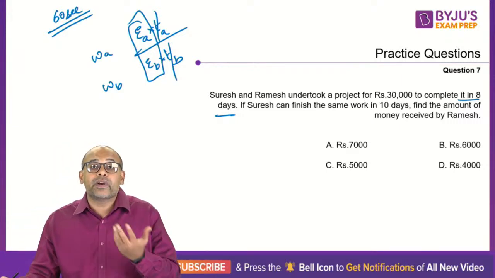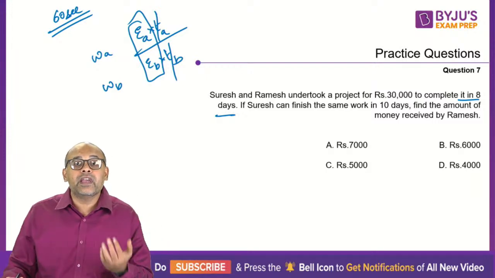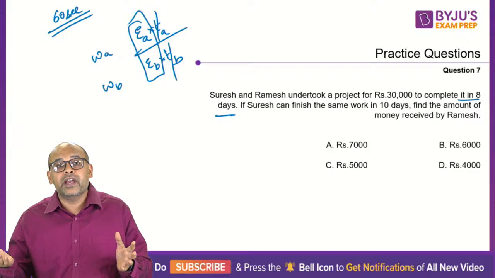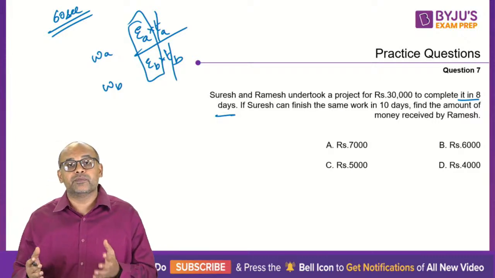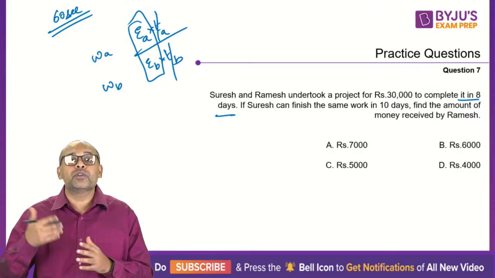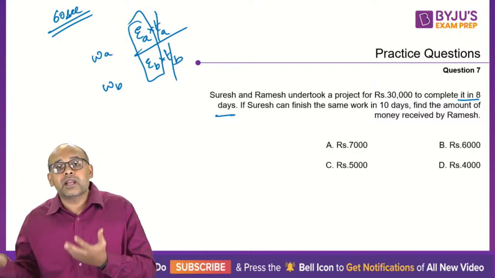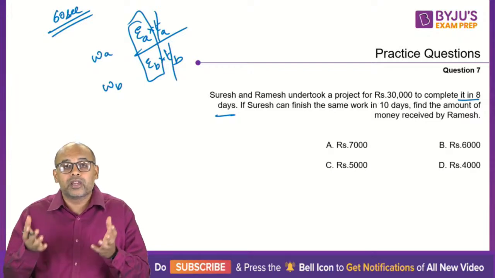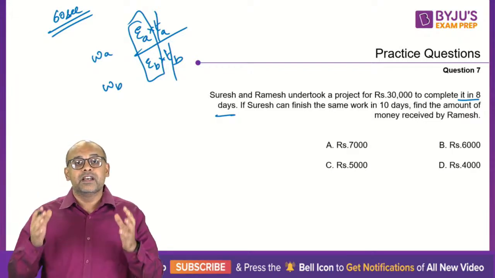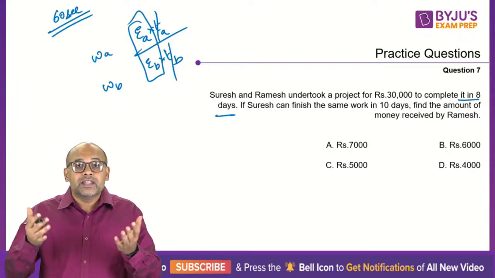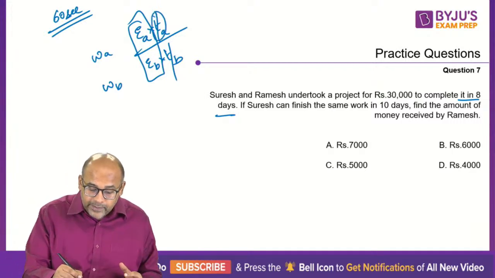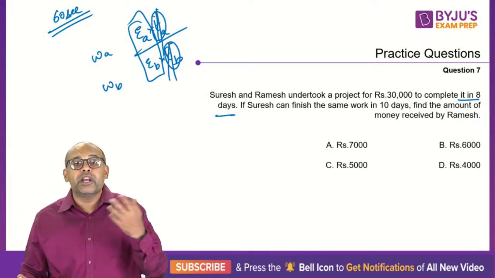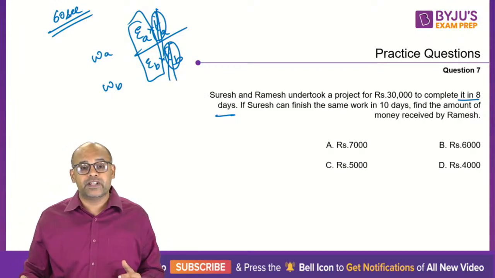Now I can create a question where I say A worked for 4 days and B worked for the remaining time. Then you cannot blindly say ratio of efficiencies, because there you have to calculate how much work A will do in 4 days and the remaining quantity of work is being done by B. So the money distribution should always be in the ratio of the work done. In the simpler cases, when the times are the same, the times get cancelled. Hence, in this particular case, the ratio of work is the same as the ratio of efficiencies.